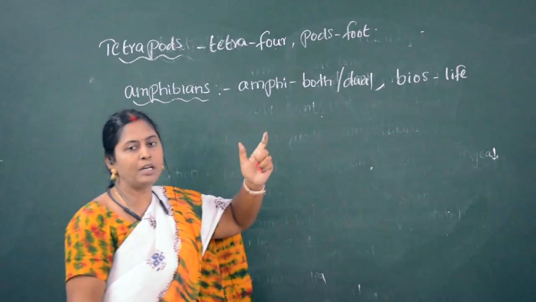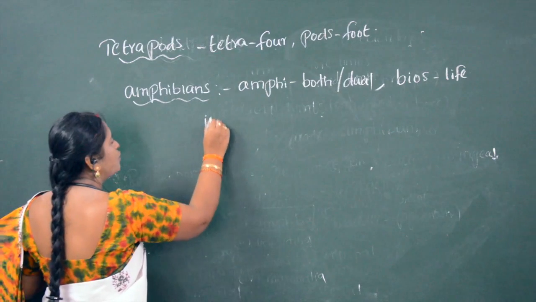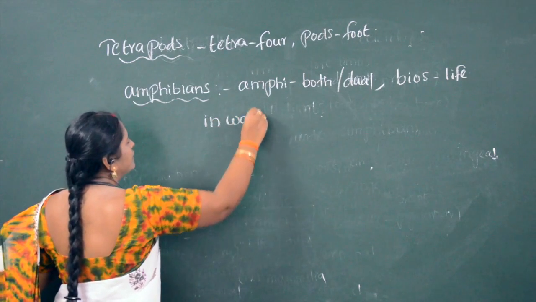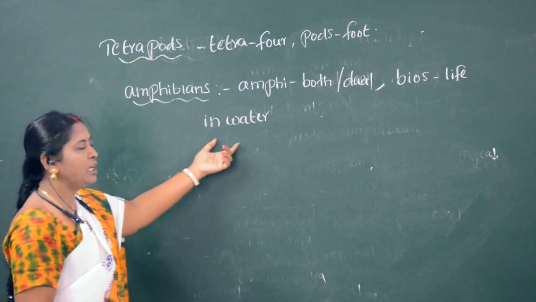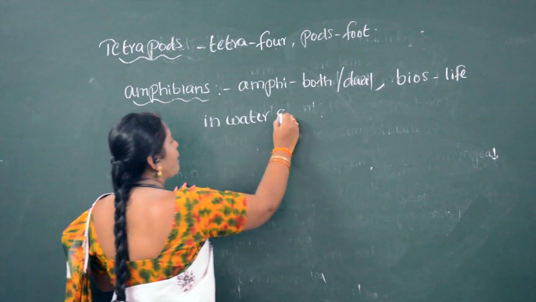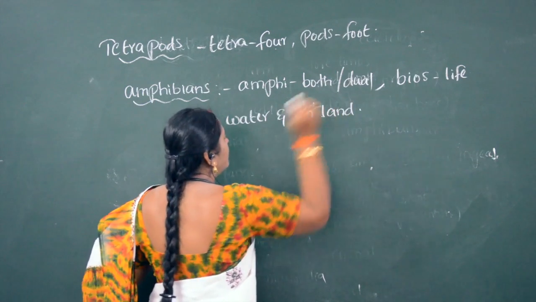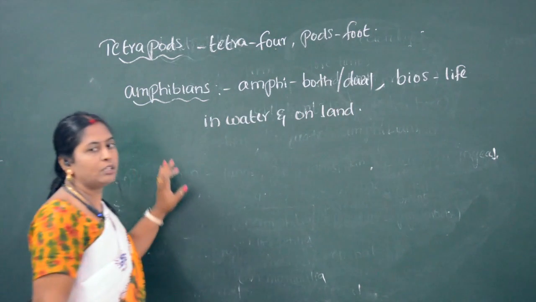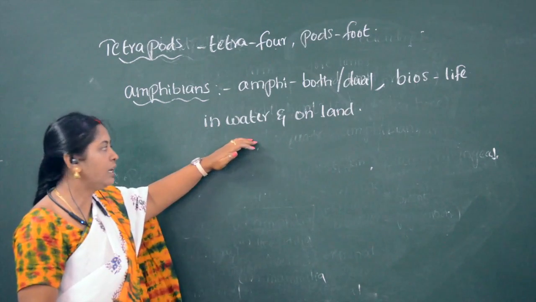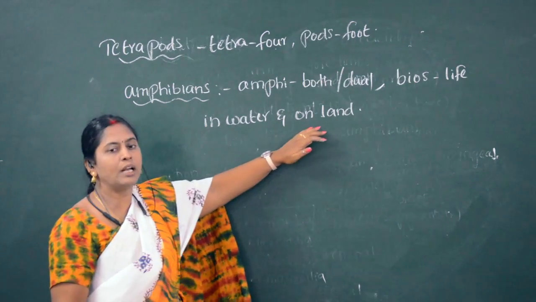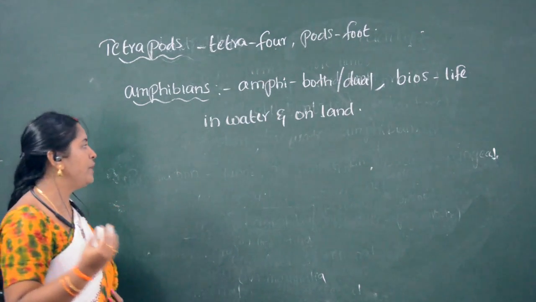What is meant by dual nature of living? These organisms can live in water and on land. Amphibians are the organisms which can live in water and on the land. Such kinds of organisms are called amphibians.